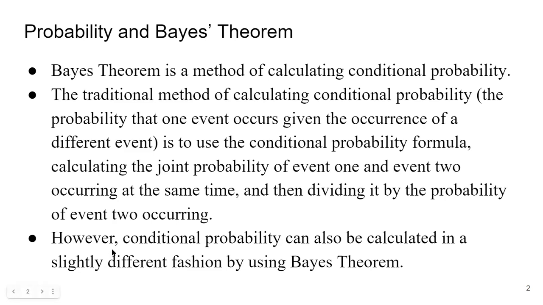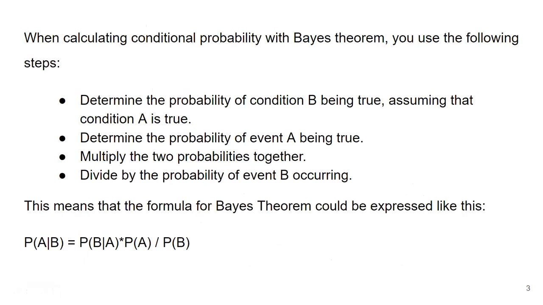However, the same conditional probability can be calculated using Bayes theorem also. This question has been asked many times in the GTU question paper: Explain Bayes theorem. When calculating conditional probability with Bayes theorem, there are the following steps which we are going to follow. Now see, this is the equation for which we need to discuss these conditions. What is P(A), P(B), and so on.